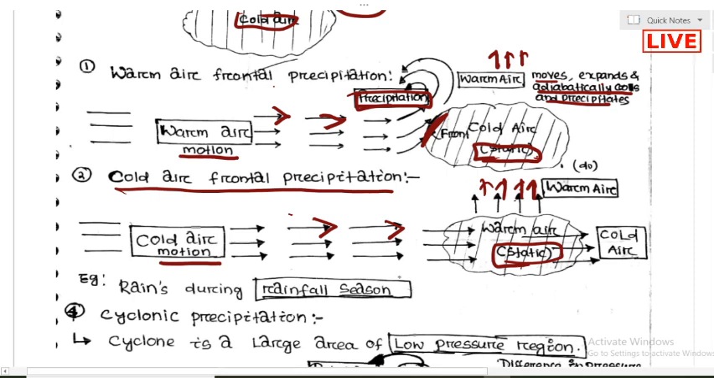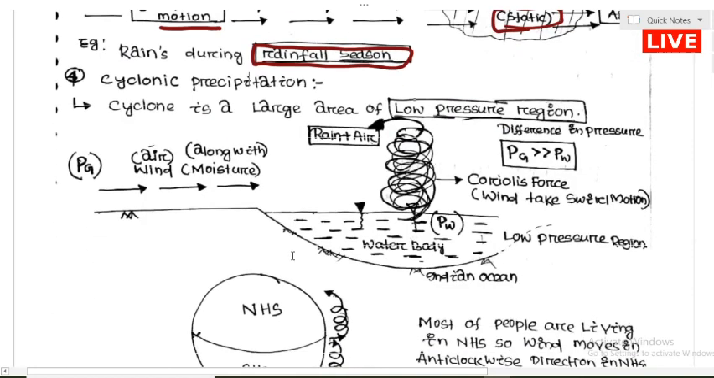So basically, what is the example? We can see a live example: the rainfall during the rainfall season is an example of frontal precipitation. The fourth type of precipitation is called cyclonic precipitation.